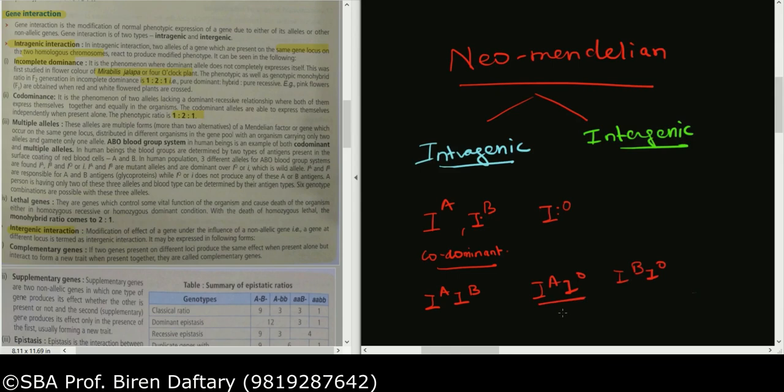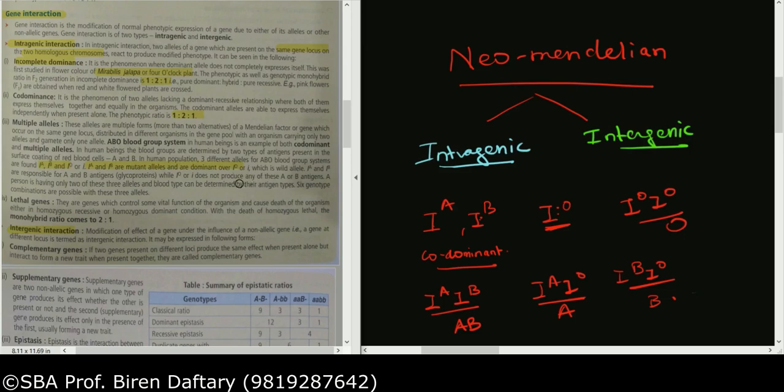So here effect shown will be blood group A, here effect shown will be blood group B, and here effect shown will be blood group AB. So when will you get blood group O? When you have both the alleles which are IO. That will give you blood group O. Remember IA and IB are both codominant, whereas individually IA and IB are both completely dominant over IO. So you know that. Again they have given the ABO blood group system, here the alleles are given. And see, they have given over here IA and IB alleles are dominant over IO. So that is given.